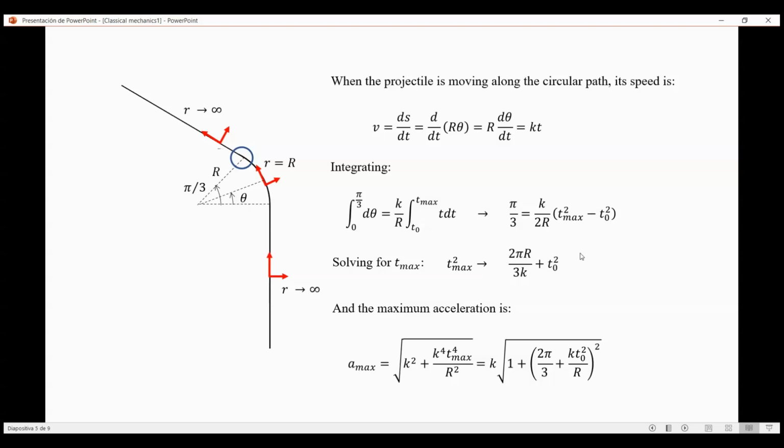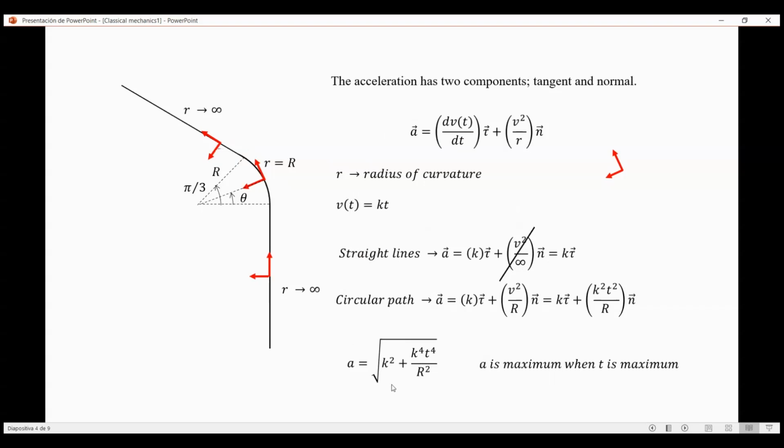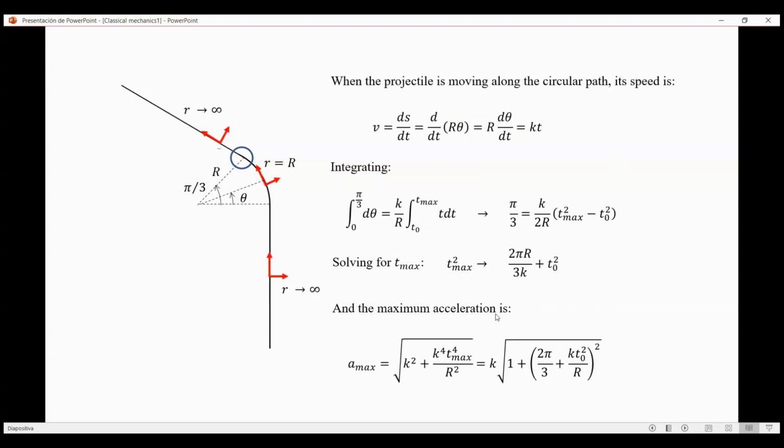Okay, of course, depending on the radius of curvature, the constant, and the initial instant when it enters the curve. And all we have to do finally to get the maximum acceleration is carry this t maximum squared to this formula that we got before for the magnitude of the acceleration. So we just substitute here the maximum t, and we carefully substitute and we arrive at something like this, which coincides with what we were told at the beginning to arrive to.